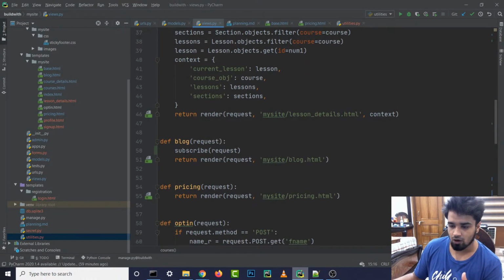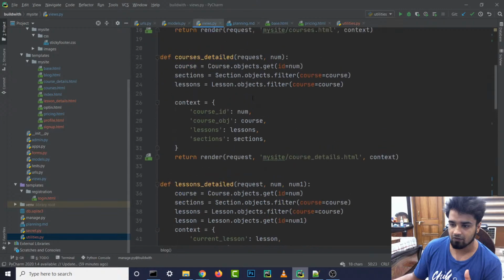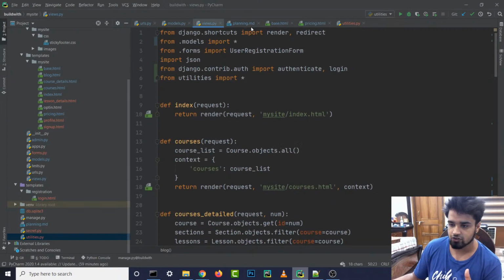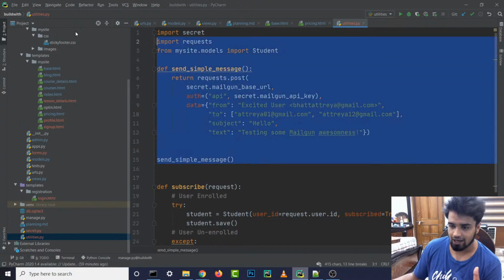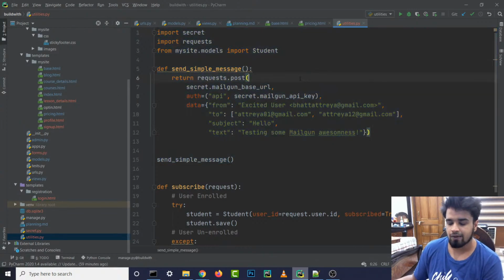Then it calls the subscribe request from utilities, which we have obviously imported. This is just the email thing I'm testing. I haven't actually implemented it yet because I need to connect it to my domain name, and it's taking some time. So we are going to look at the email later.